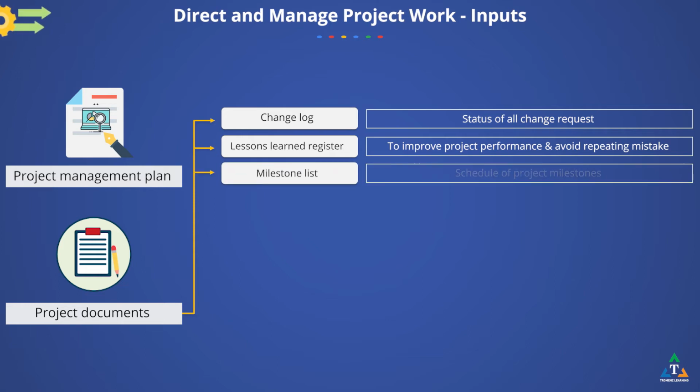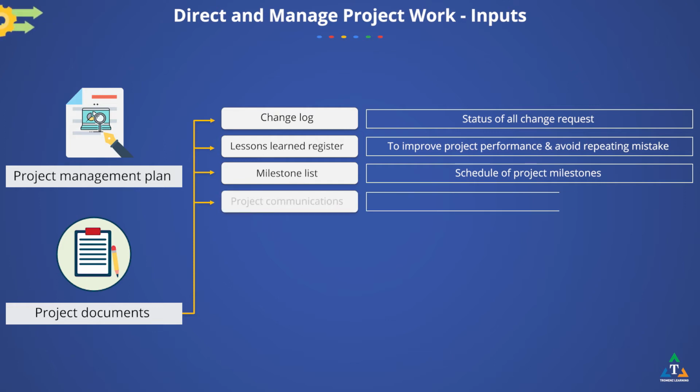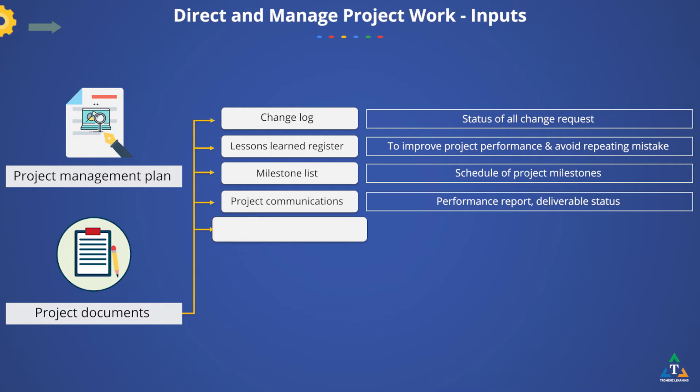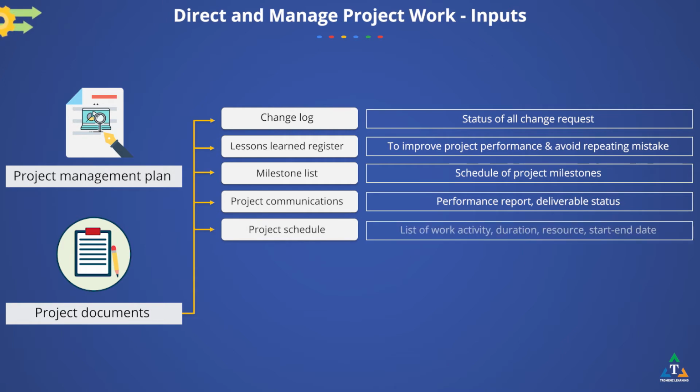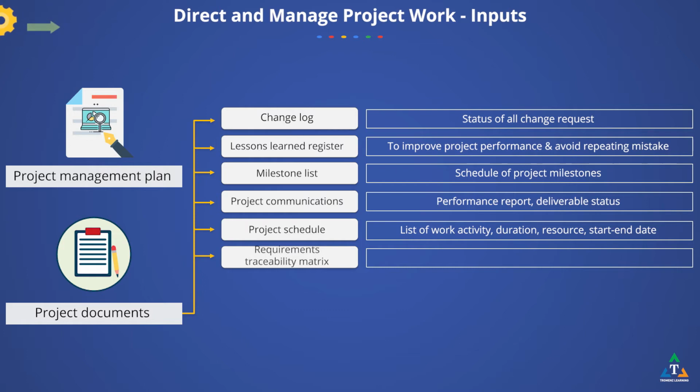Milestone list shows the scheduled dates for specific milestones. Project communication includes performance reports, deliverable status, and other information generated by the project. Project schedule includes at least the list of work activities, their durations, resources, and planned start and finish dates. Requirements traceability matrix links product requirements to the deliverables that satisfy them and helps to focus on the final outcomes.